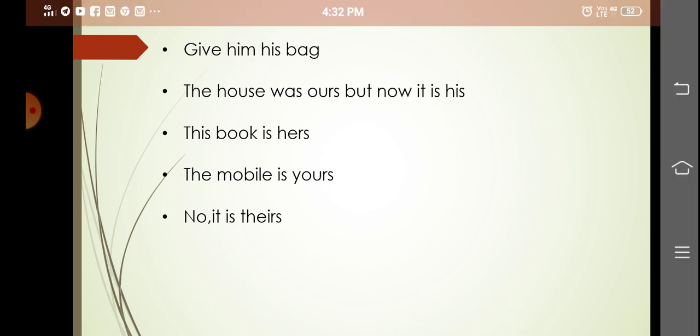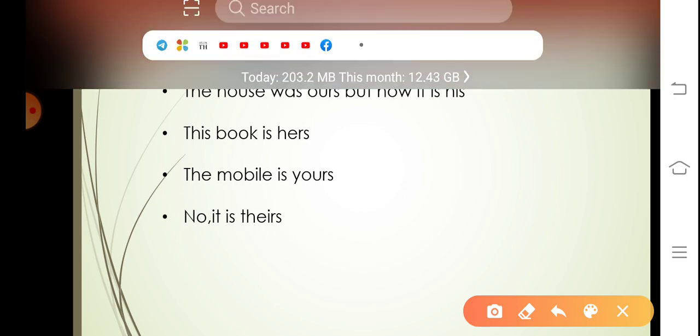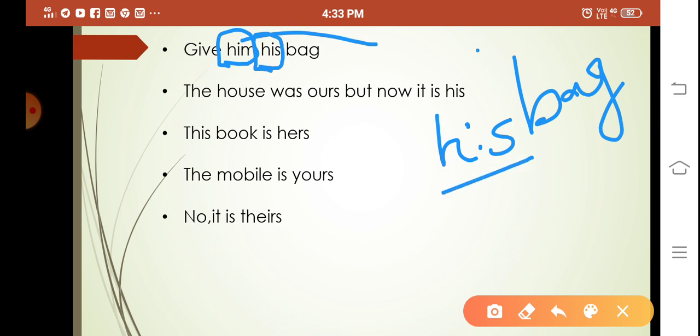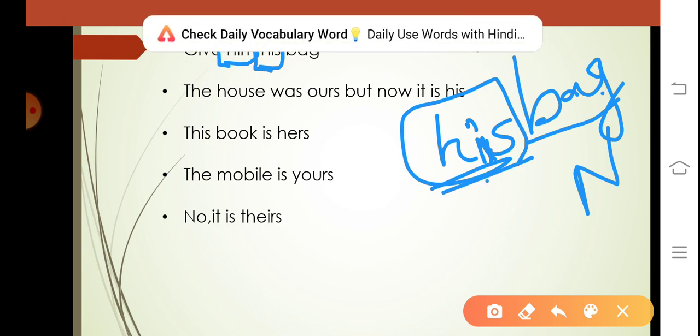Give him his bag. See here, him is the pronoun here, but his here is not a pronoun. His bag. When I explain adjectives in my later videos, you will understand this one very clearly. His is in the possessive case, but here it is an adjective. It is talking about the noun bag. His bag. His means it belongs to him. It is in the possessive case.